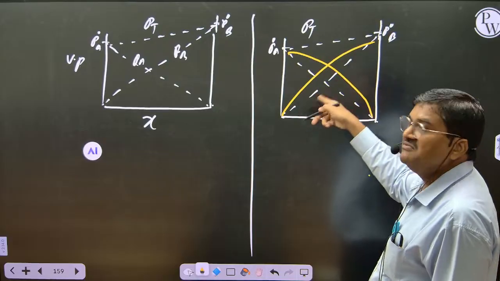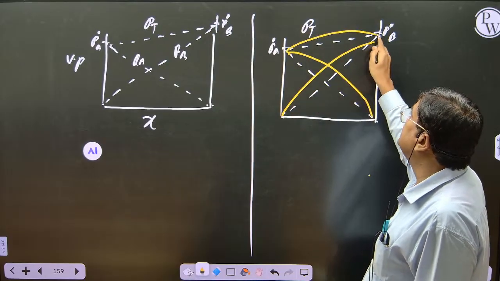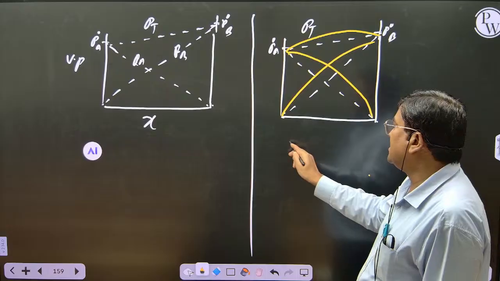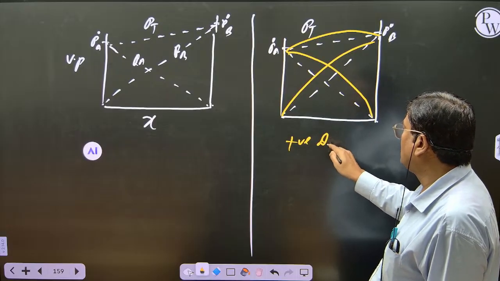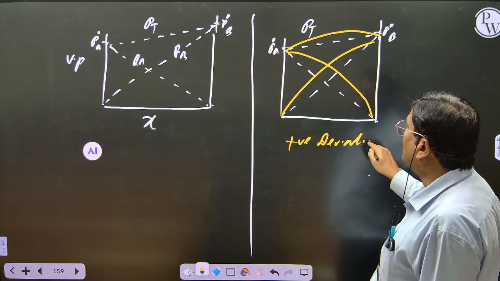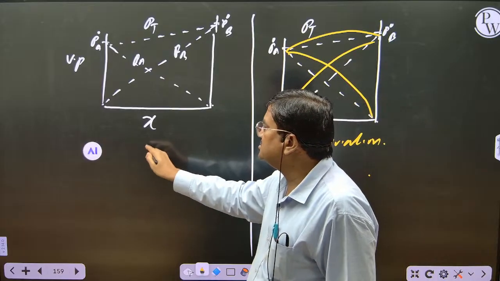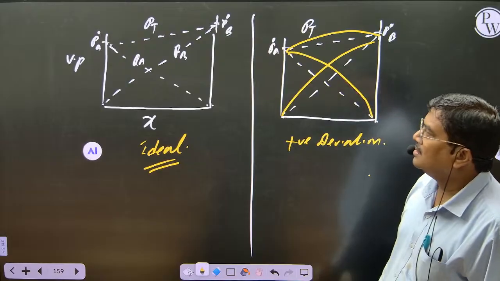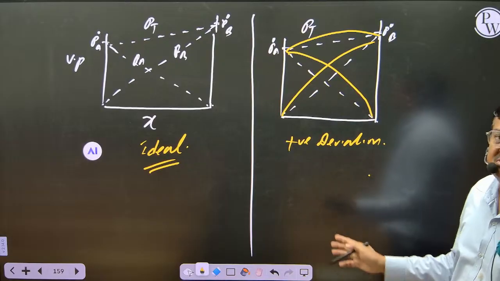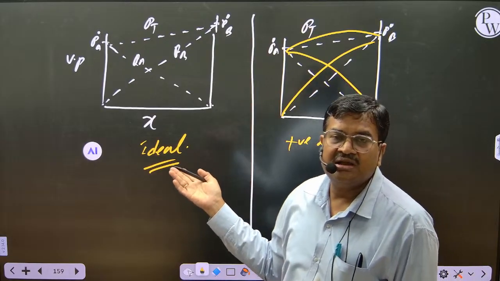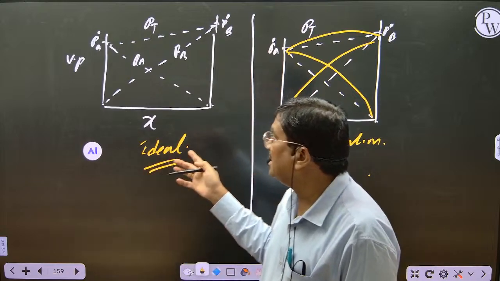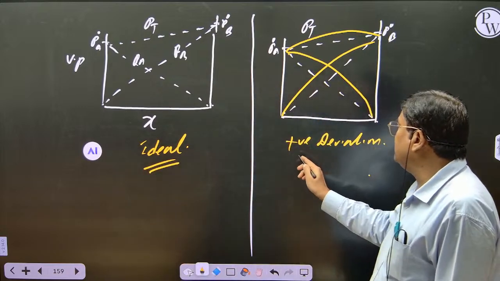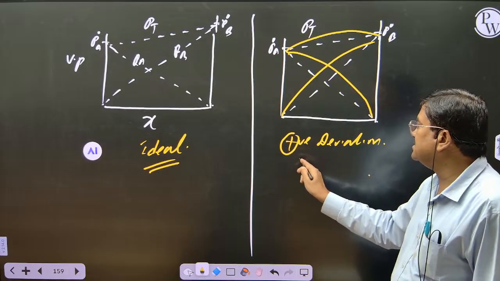Is it deviated or not? The yellow line is the deviation. So this is for positive deviation from Raoult, from ideal. In the exam, they also ask the graphical approach: which graph comes under positive, which graph comes under negative. This is ideal. This is the deviation from ideal, positive deviation from Raoult.